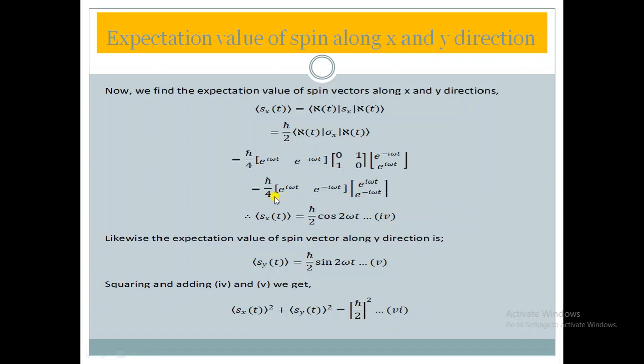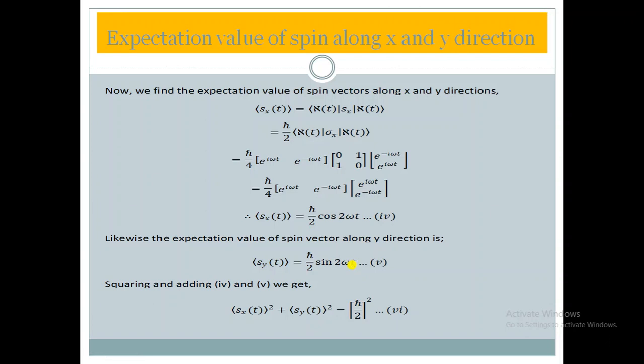Likewise we can find it along the y direction also. For that, in place of Sx we have to put Sy, and everything else is the same. On solving this, we will get h-bar by 2, and in place of cos there would be sine 2 omega t. You can check that yourself.